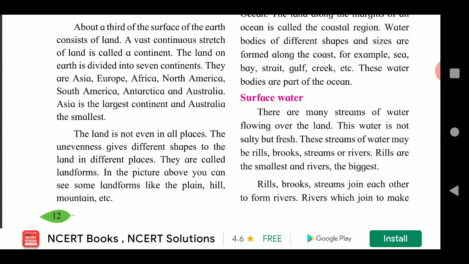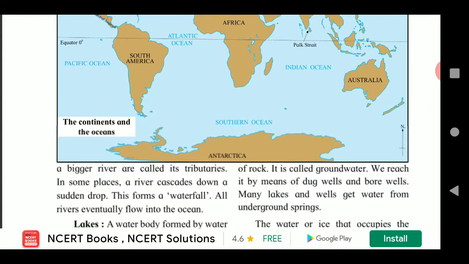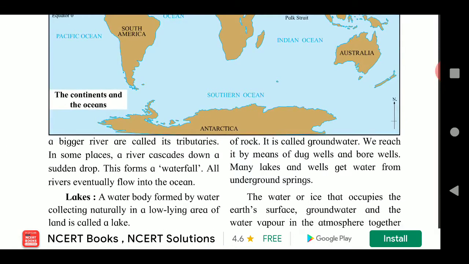In some places a river cascades down a sudden drop. This forms a waterfall. All rivers eventually flow into the ocean. Means that cascades means what? Naturally drop down in a high mountain. That one is called waterfall. In our Satara we know about that Thosegar mountain, Thosegar's waterfall.